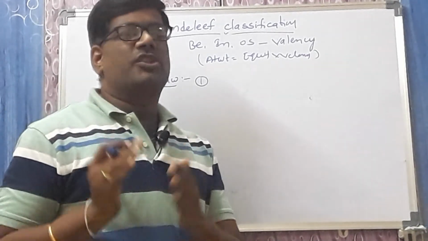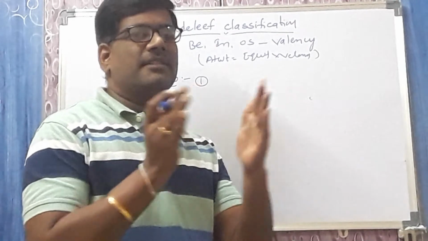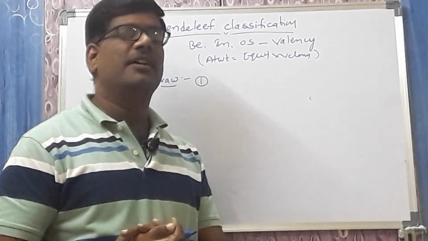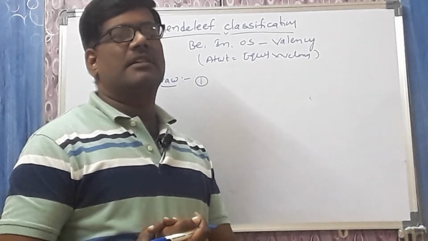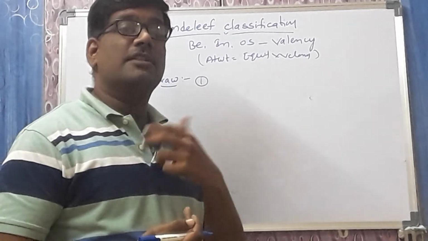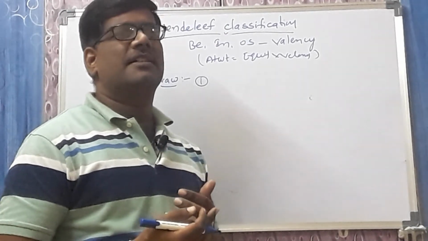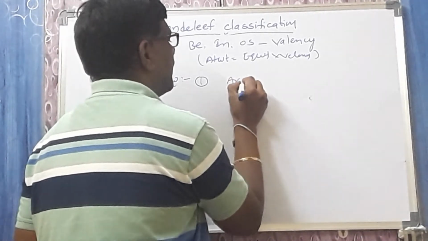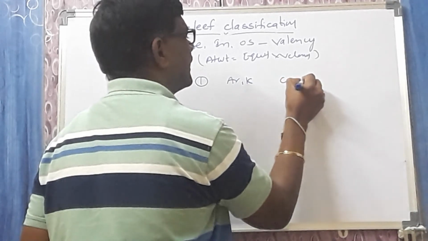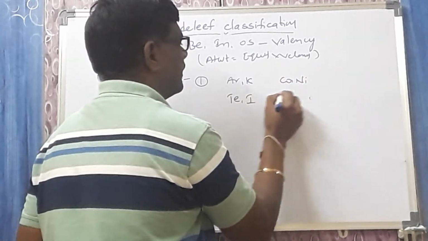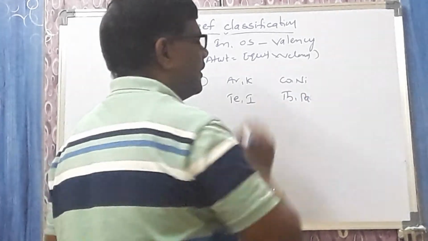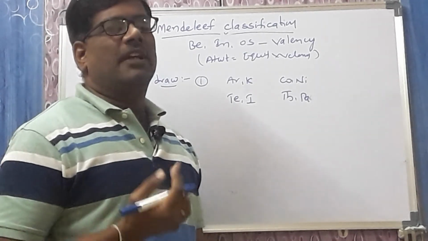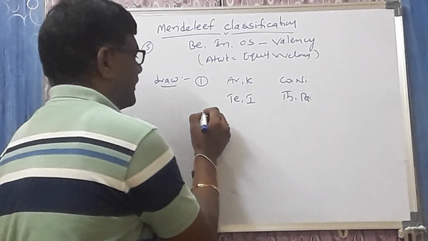What is observed? Deviation. The atomic weight must increase, but the atomic weight decreases in the four pairs of elements, which are called the anomalous pairs. It is also important for your MCET examination. Many times he asked which of the following is an anomalous pair. So the anomalous pairs are argon and potassium, cobalt and nickel, tellurium and iodine, thorium and protactinium. In these four cases only, the deviation in the atomic weights is observed, and these pairs are called the anomalous pairs.